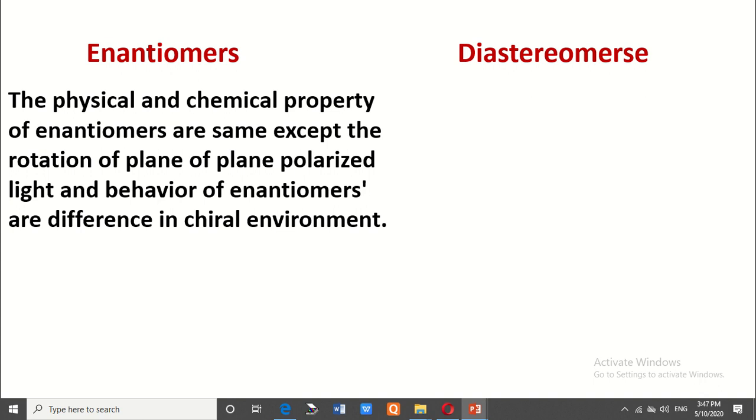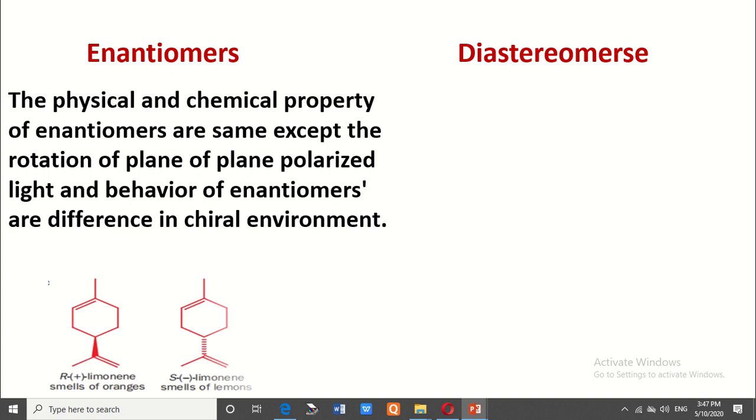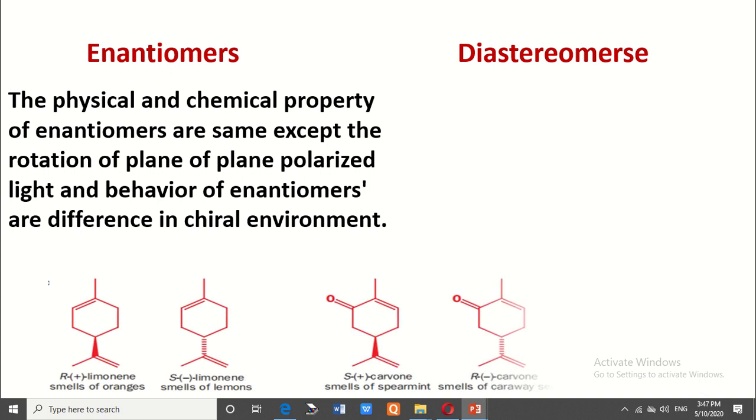If plus limonene or minus limonene goes into our body, plus limonene gives the smell of orange and minus limonene gives the smell of lemon. Similarly, plus carvone gives the smell of spearmint and minus carvone gives the smell of caraway seed.